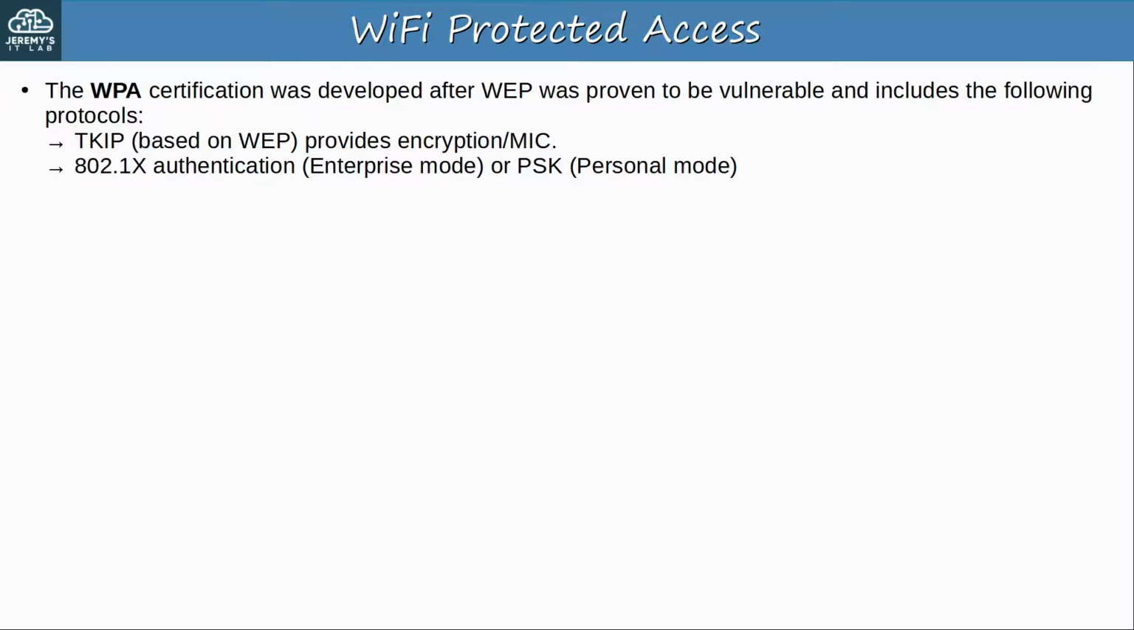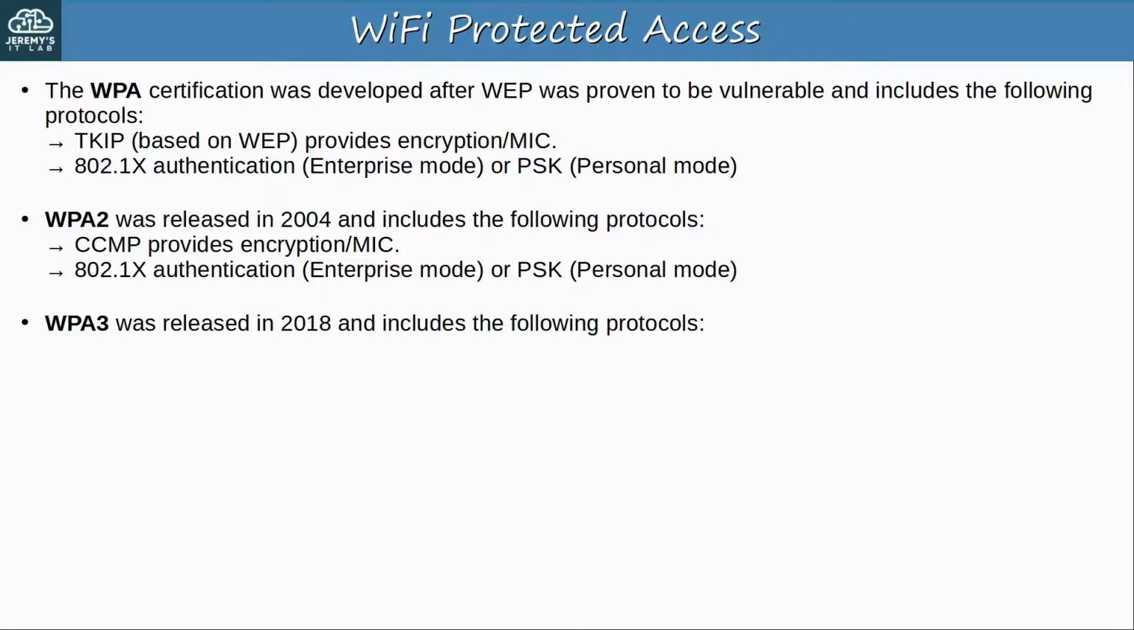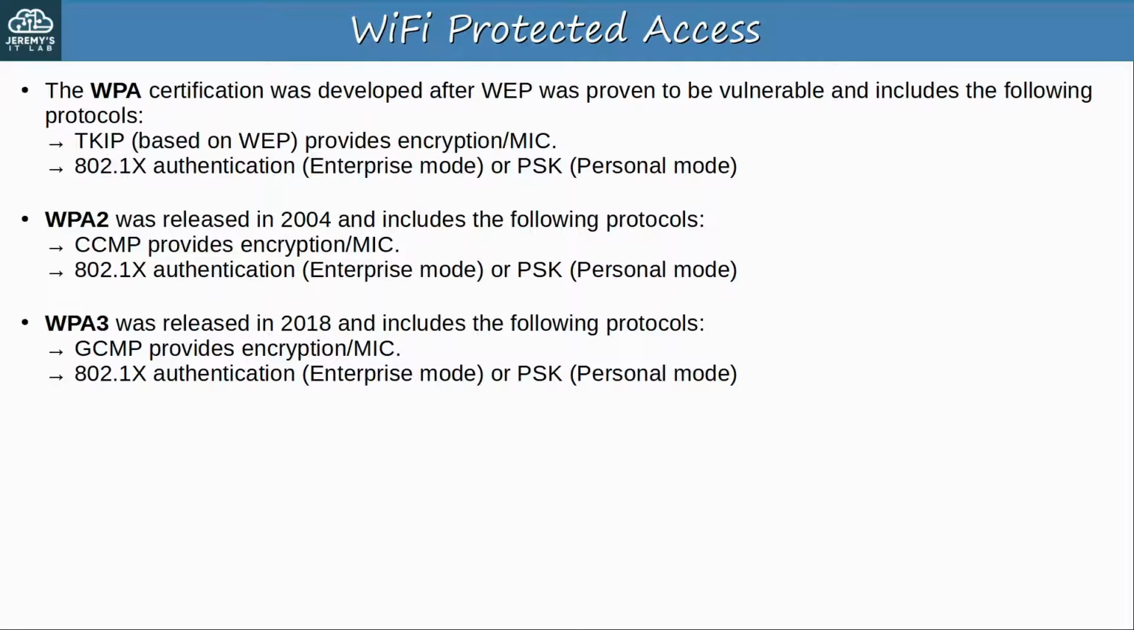After more secure protocols and hardware were developed, WPA2 was released, and it includes the following protocols. CCMP is used to provide encryption and MIC. And again, authentication can be done via 802.1x using EAP or PSK. And finally, in 2018, WPA3 was released. It uses GCMP for encryption and integrity, and once again supports 802.1x based or PSK based authentication.